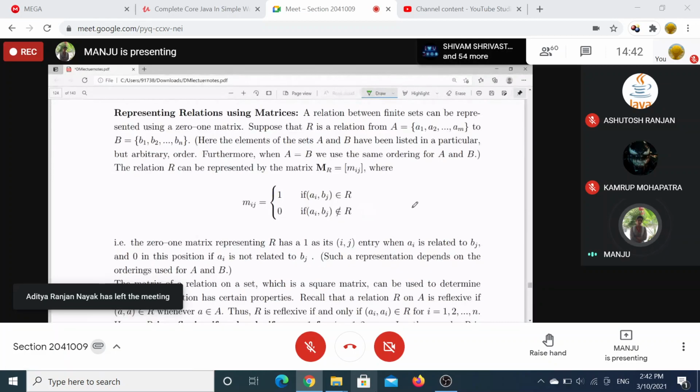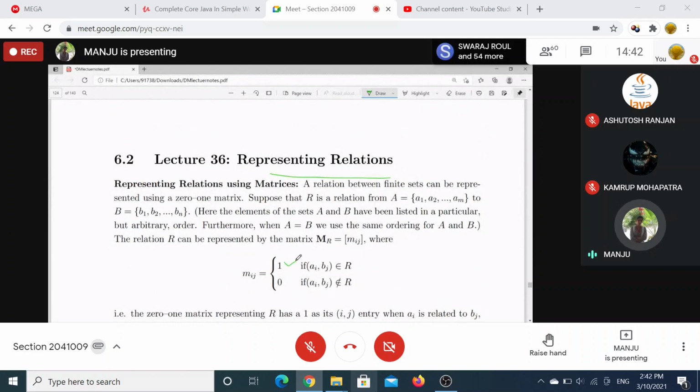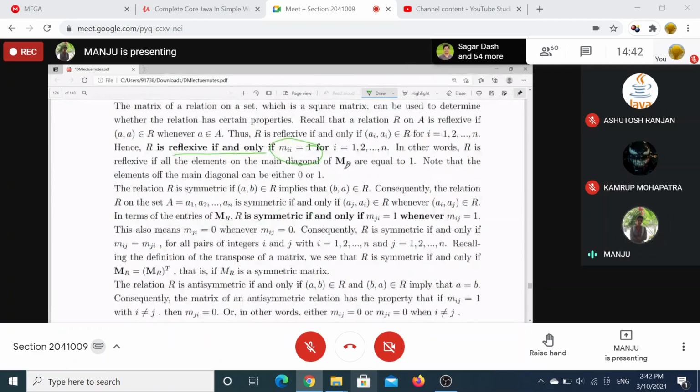Then we discussed representing the relation using matrices. Whenever a_i is related to b_j, the entry Mij will be 1, otherwise 0. So it is reflexive if your diagonal elements are 1, otherwise not, right? And MR will be symmetric whenever Mij is 1 means Mji is 1.